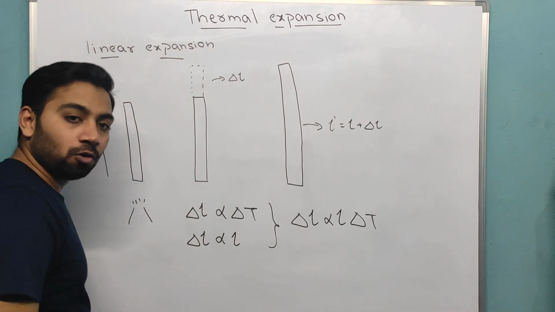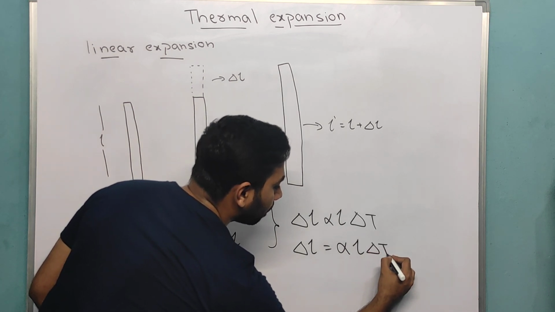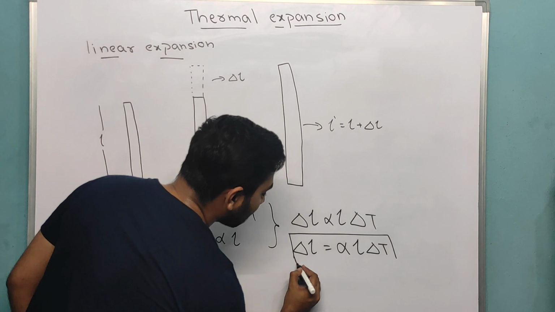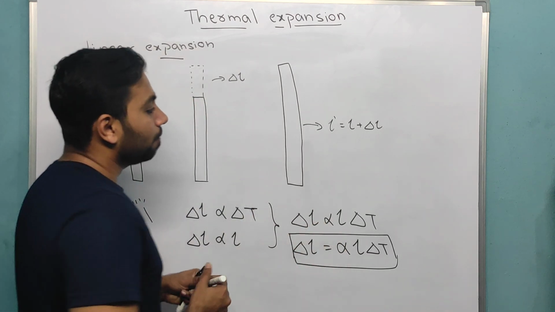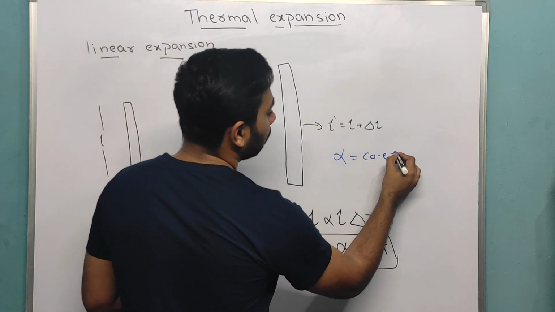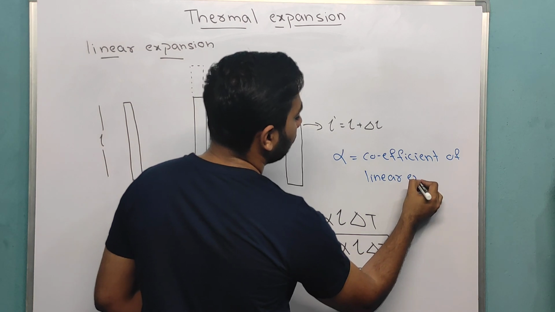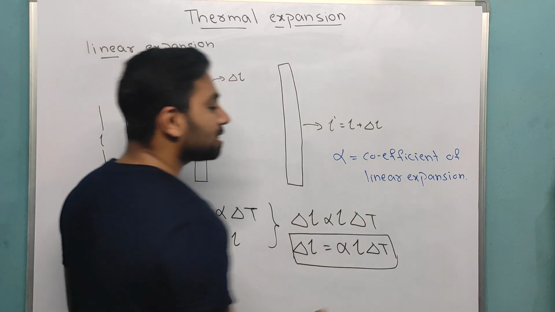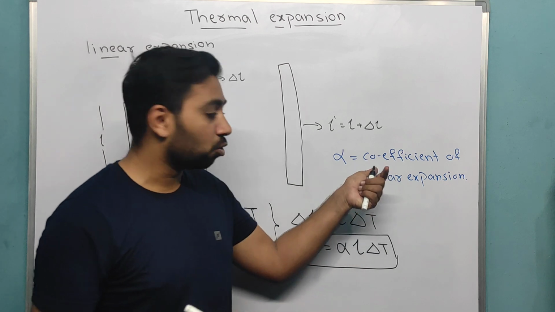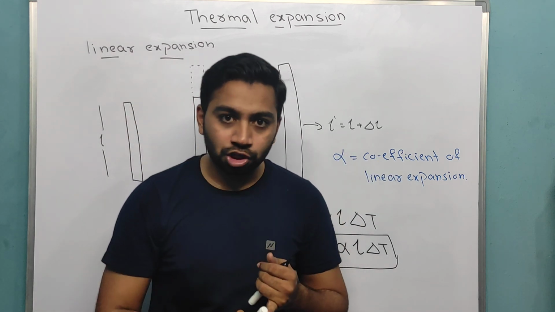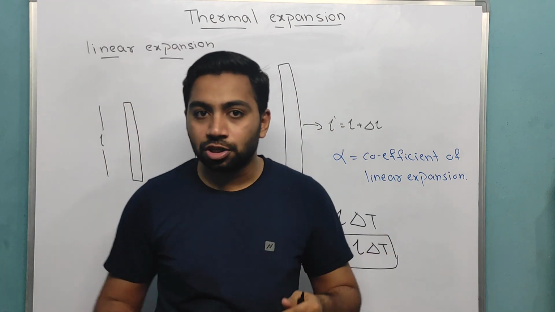If I remove the proportionality sign, I will get one constant term: delta L equals alpha L delta T. This alpha is called the coefficient of linear expansion, and this is a constant. Theoretically the value is constant, but practically it is not constant in real life. But for your calculations, we take it as constant only.